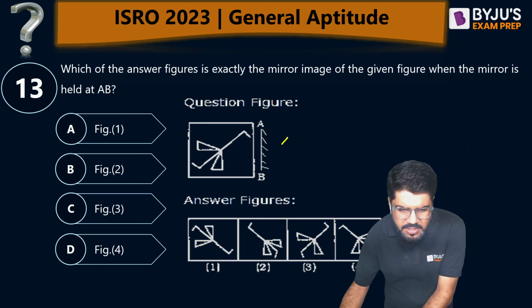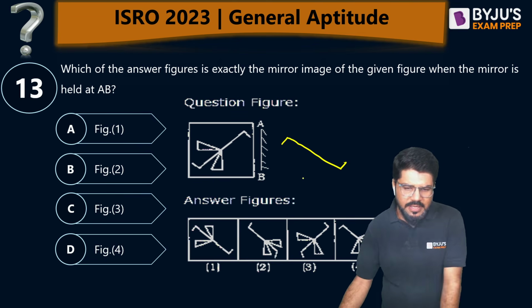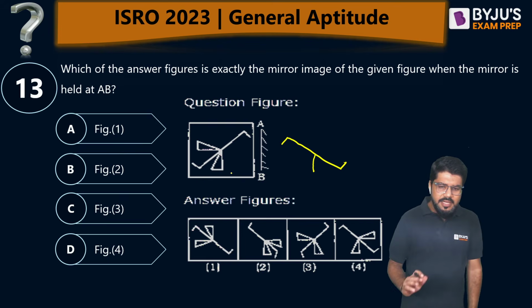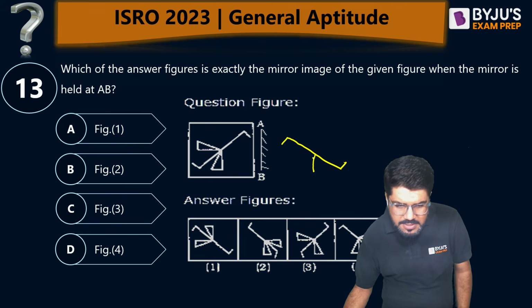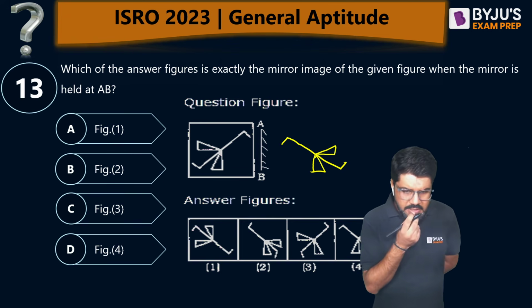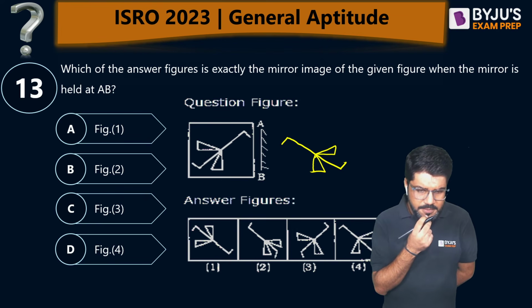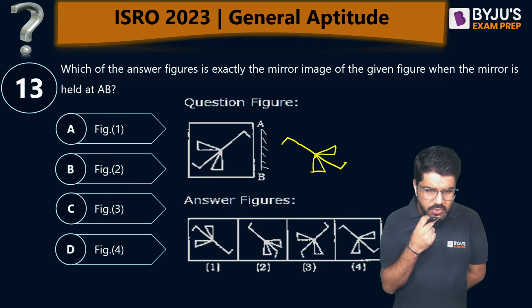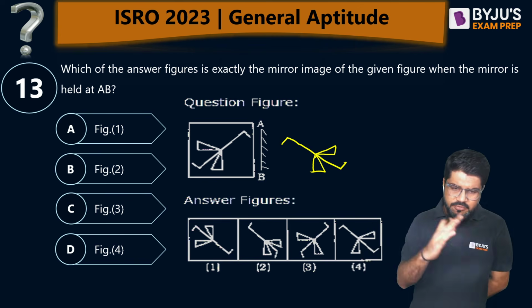So if you even take the mirror on your own, it will be something like this. And this particular part is going to be reflected on the other side. This is going to come this side. Any left part will go to the right. So if you look into the mirror image, I think the options are not properly formulated here. Yeah, that is totally correct. What I'm drawing, this left, because it's a mirror image, left will go to the right.